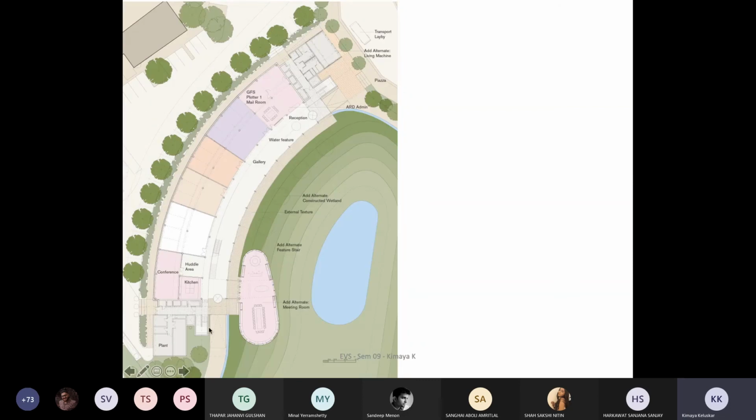So basically, you have your entrance, you have the reception, the water feature that happens, the gallery and all. This is your conference room, which is overlooking another meeting room, which is there overlooking this water body. At the periphery, you have the alternate constructed wetlands. The external texture is more like a Broadway walk, or more like a plinth where you can just sit and overlook the water body.